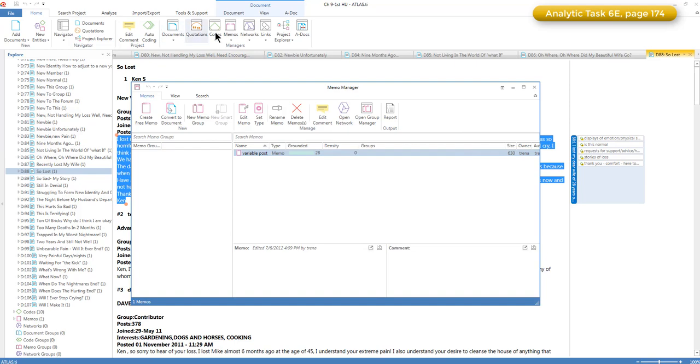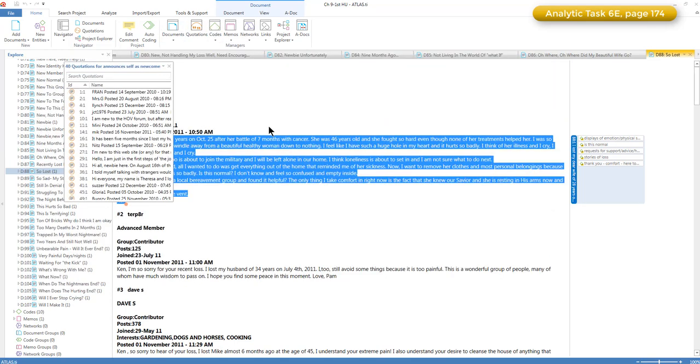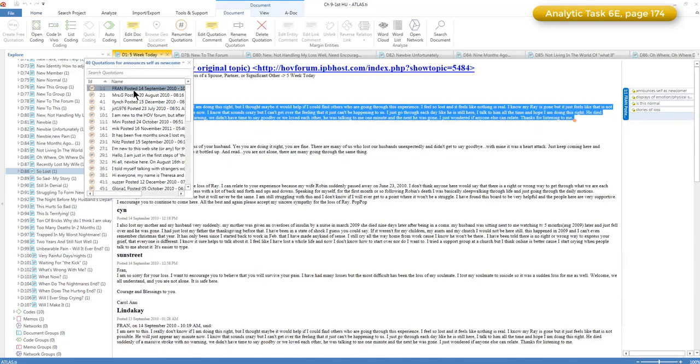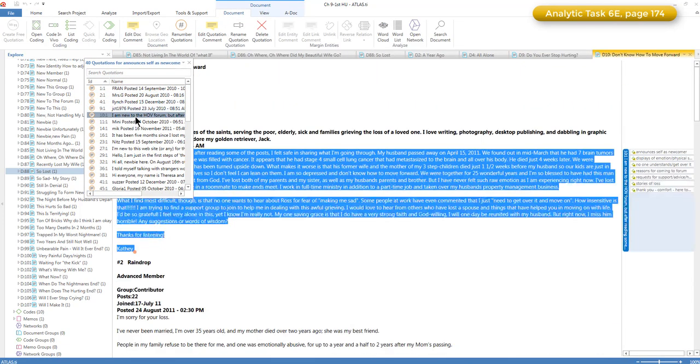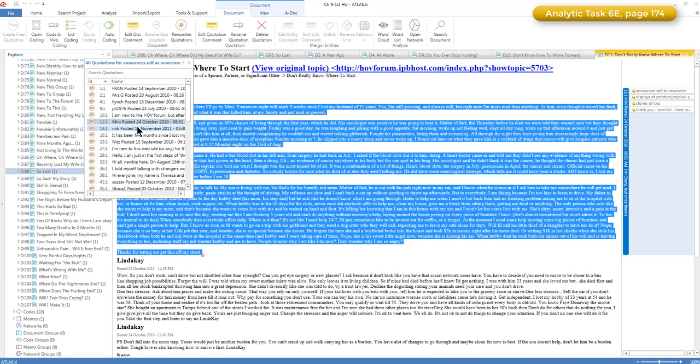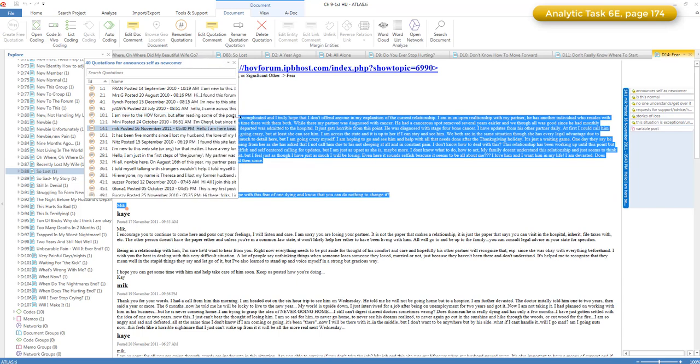Phase 6E, we retrieved the coded quotations linked to each code, and then we would discuss that and define them. So in Atlas, of course, if you open the code manager and double click on a code, you can then go through and look at every quotation that has that code happening. So in this case, there were 40 quotations in which the person writing actually announced that they were a newcomer to the community.